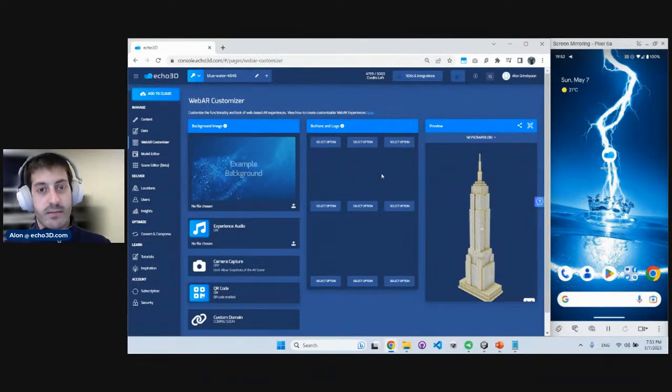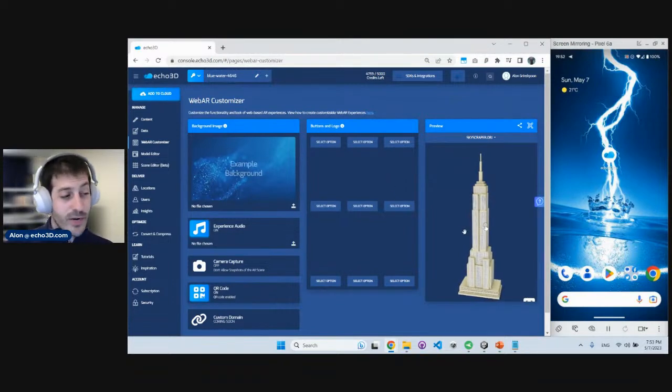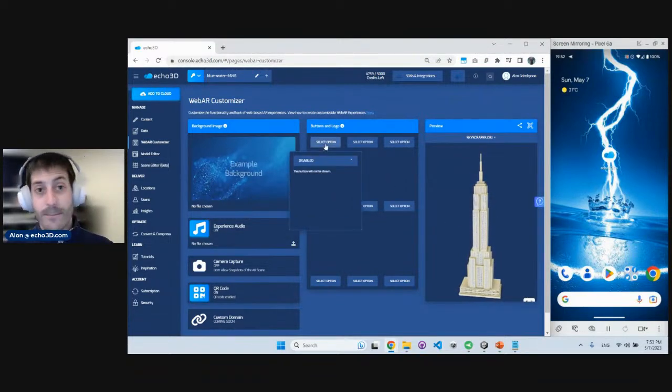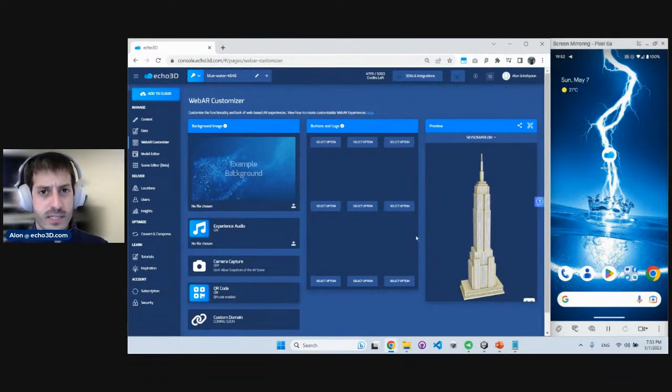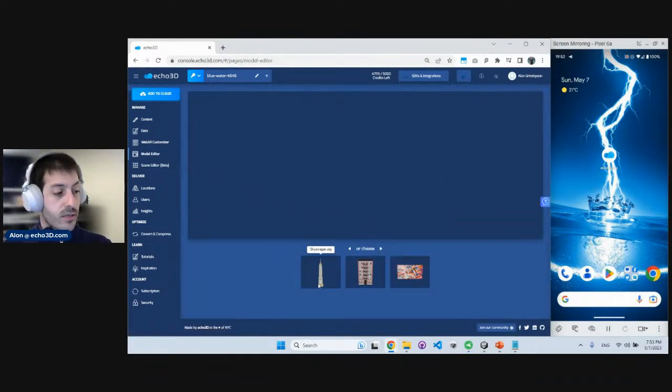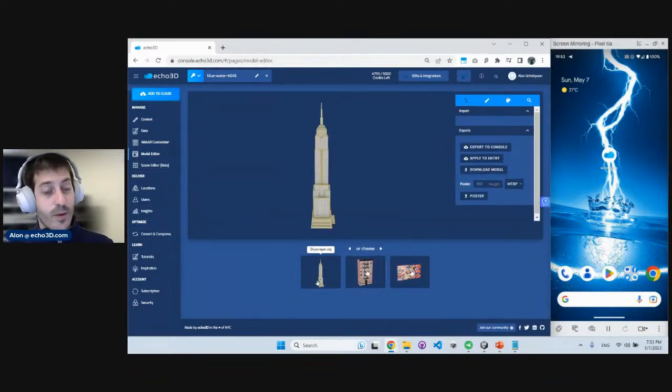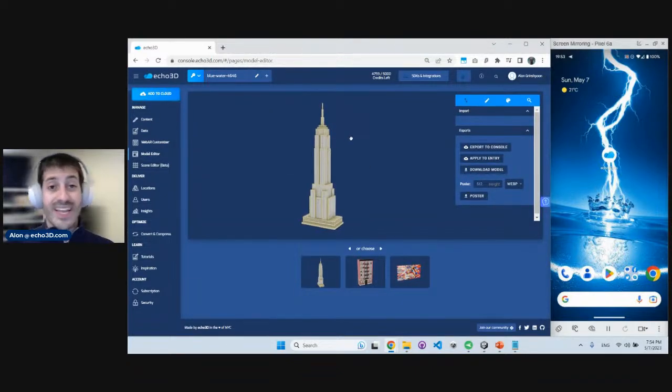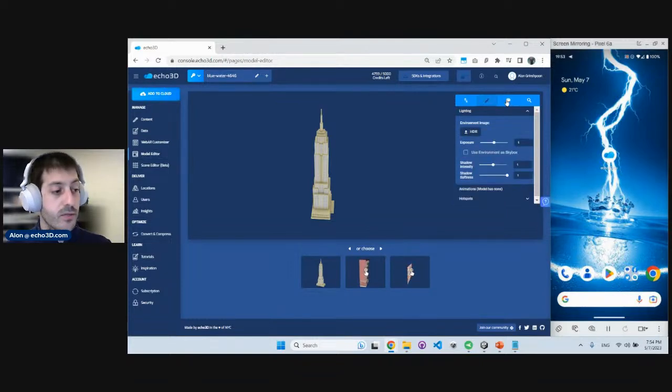So for example, you want to create a marketing campaign for a movie, you can put an animated character right here, and then add buttons like buy tickets or add your logo. Super, super simple stuff. And it's really accessible and you don't have to do any coding to achieve that. Another really powerful tool is our model editor. So if you want to edit your model or create variations of the model, you can do that inside the Echo console. So imagine that Christmas is coming up and you want to retexture all your assets to become basically in a Christmas theme. You can do that right here.